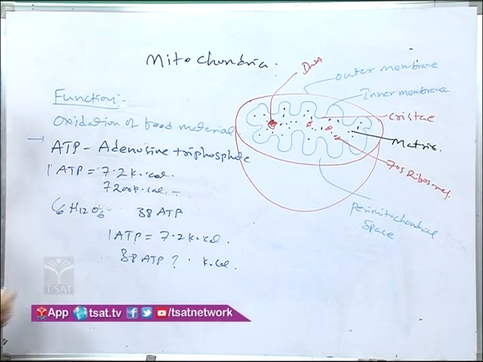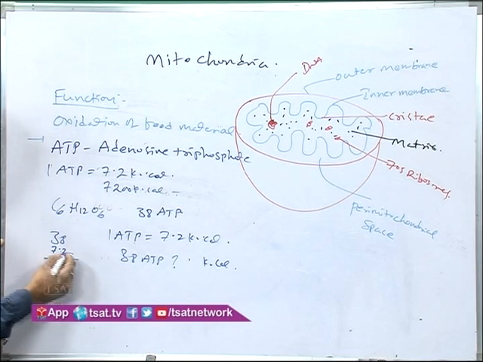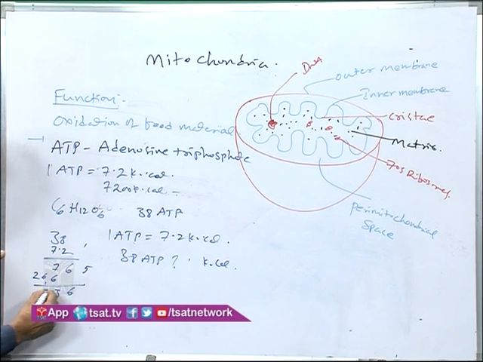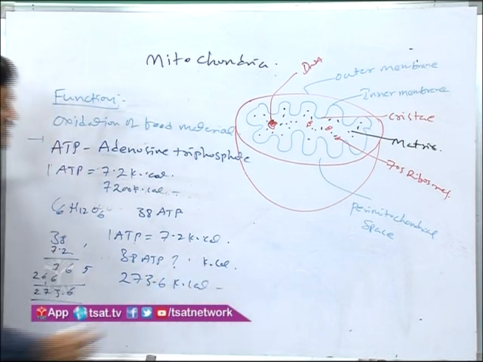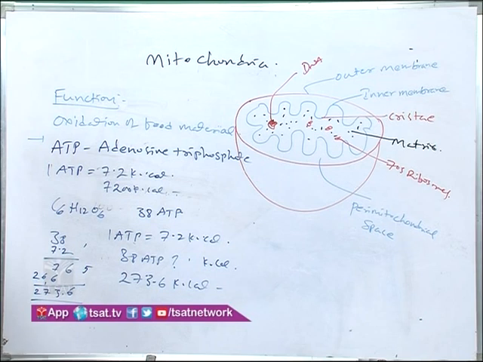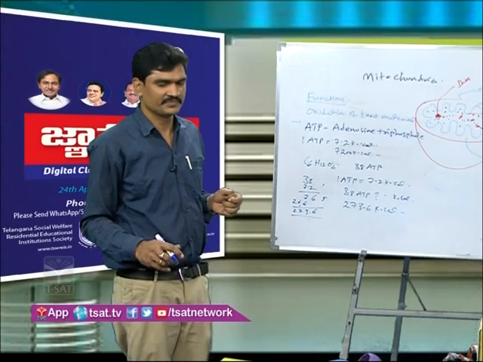Now we can calculate that: 38 into 7.2 equals 273.6 kilocalories of energy produced by the oxidation of one molecule of glucose.